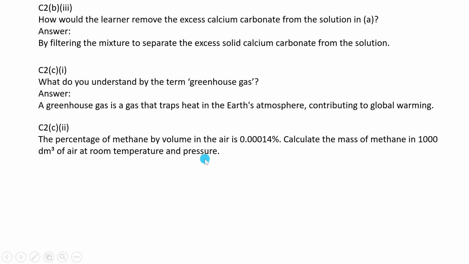So what we will do is find, from this percentage, how much volume it is occupying in that air. Once you know that volume, then you use the room temperature and pressure concept in the mole concept to find the mass.